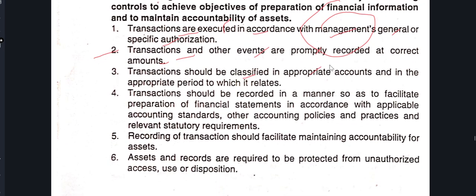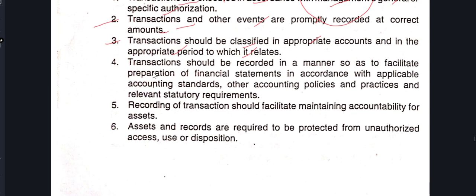Transactions should be classified in the appropriate accounts and in the appropriate period. So the appropriate period should be entered. Transactions should be recorded in a manner so as to facilitate preparation of financial statements in accordance with applicable accounting standards and other accounting policies and practices and relevant statutory requirements. So anything should be recorded as per the proper accounting standards, accounting policies, and relevant requirements, because it can't be done in any other format. In India, it is as per the accounting standards, and if it is a listed company in India, yes, that should be followed.